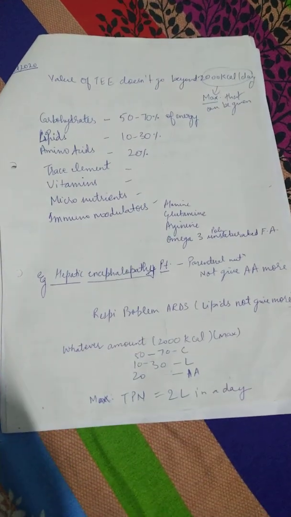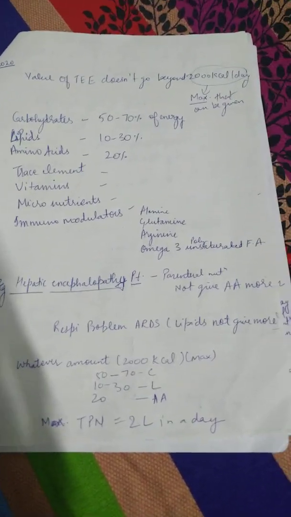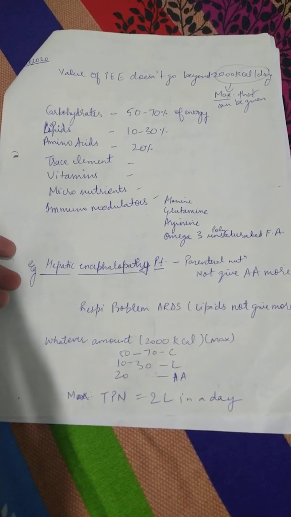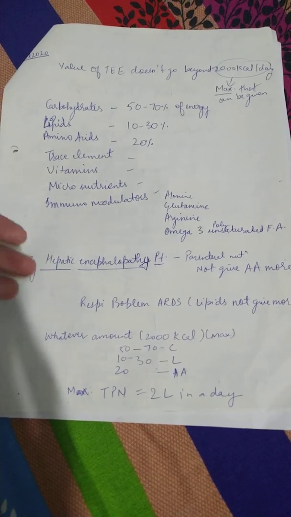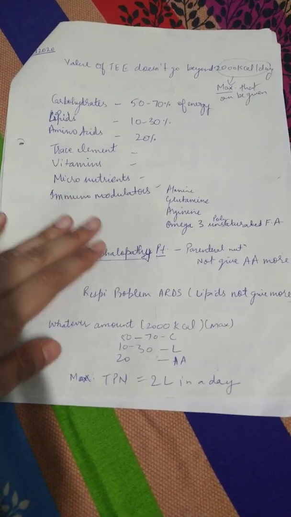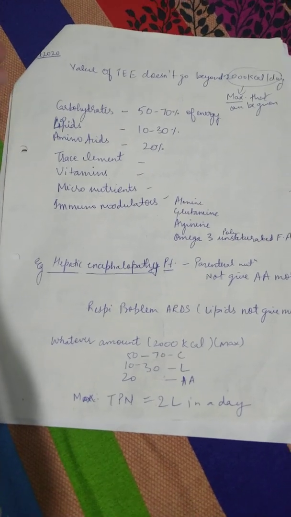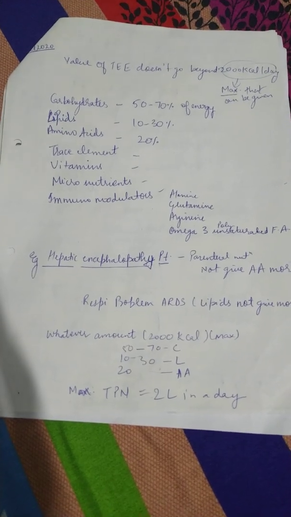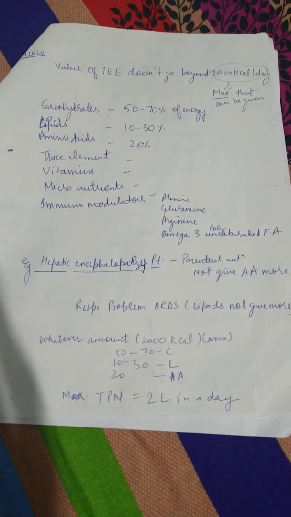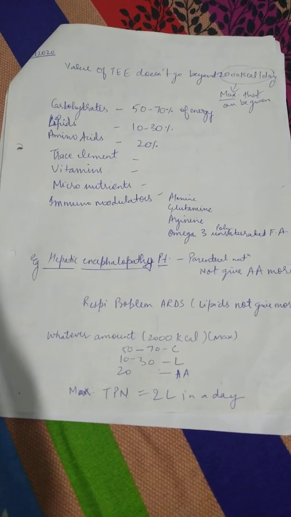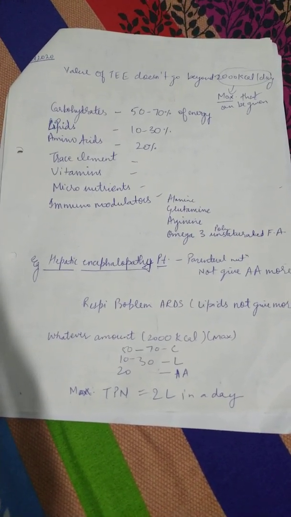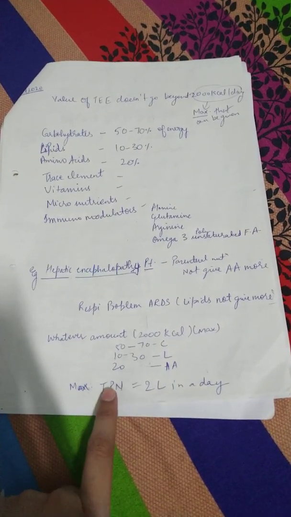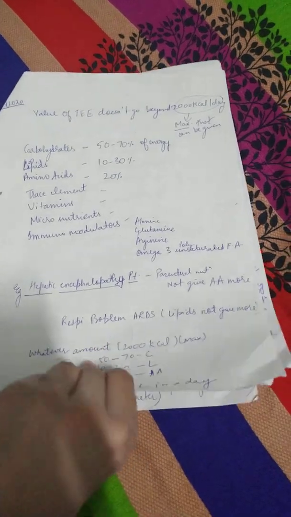These are your immunomodulators. And this is the extra point, that if the patient has hepatic encephalopathy or some respiratory problems, then proteins and lipids are not given. No need to go into this, just learn this much, that we have that nutritional bag. In that we can give 2000 kilocalories in one day. Out of 2000 kilocalories, we give 50 to 70% carbohydrates, 10 to 30% lipids and 20% amino acids. That is total parenteral nutrition, given a maximum of 2 liters in a day, not more than 2 liters.